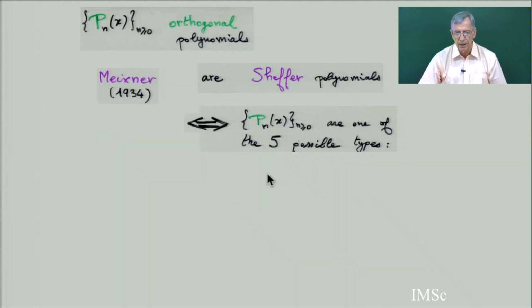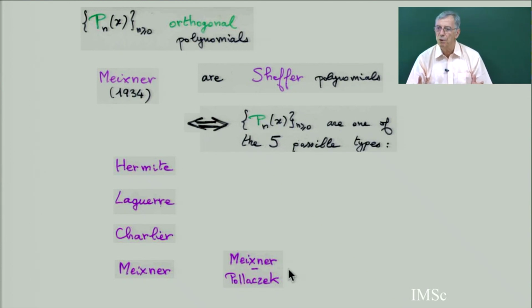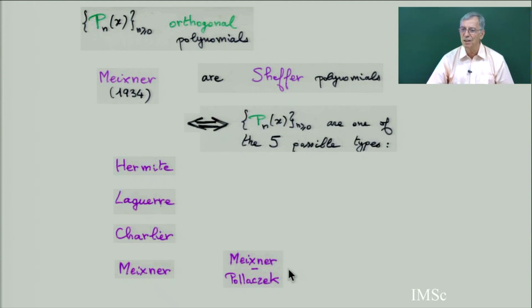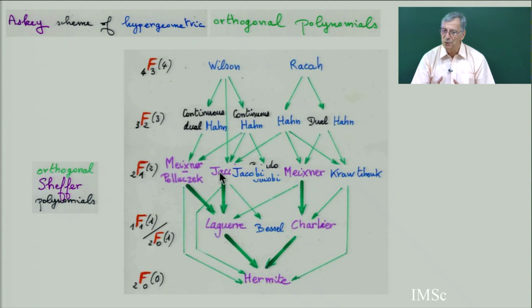And then the Meixner theorem says that there are only five types of classical orthogonal polynomials: the Hermite, the Laguerre, the Charlier, the Meixner, and Meixner-Pollaczek. These are the only five possible when we are in the real numbers. We will see that we can do this in a formal way, and then there is a general Sheffer polynomial with many parameters. And in the Askey orthogonal classification, here are the five Sheffer polynomials. I put them also in the same color. Jacobi is not a Sheffer polynomial, but it is very close.